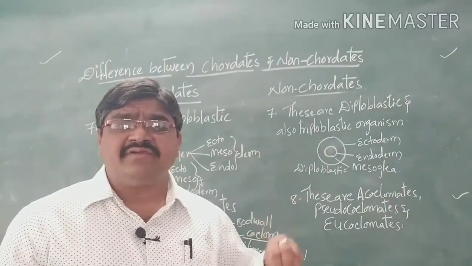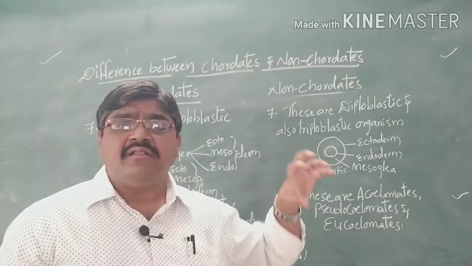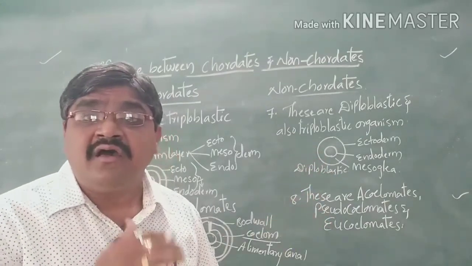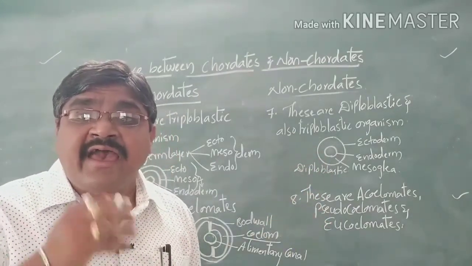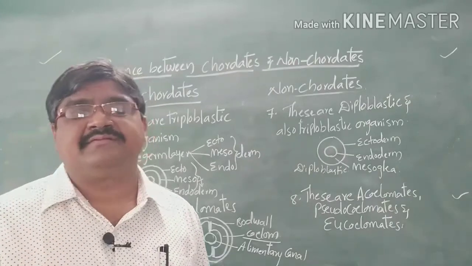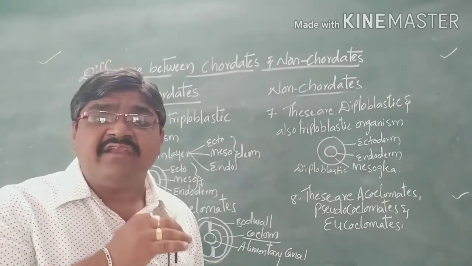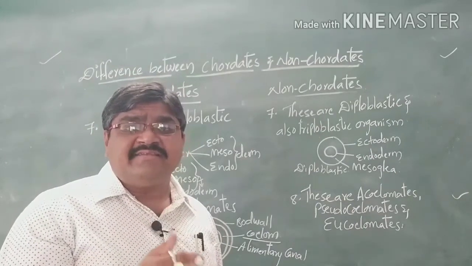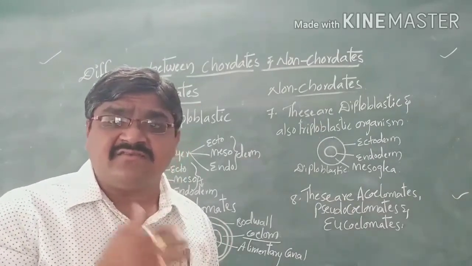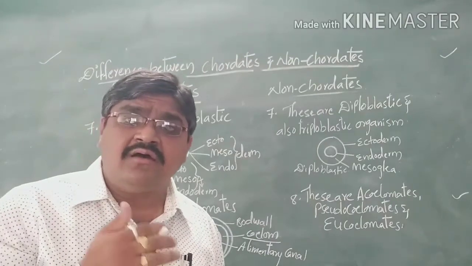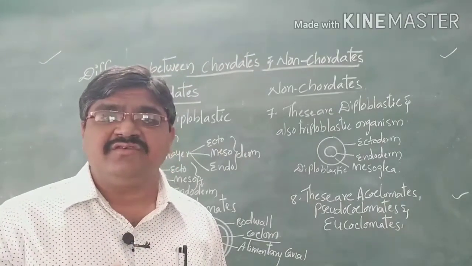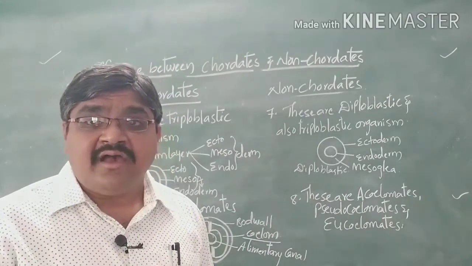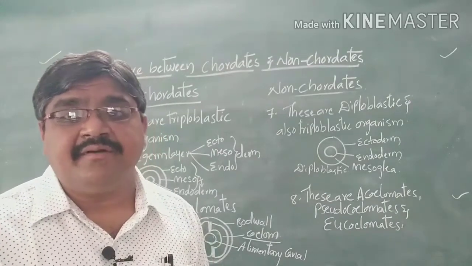So due to the absence of the vertebral column, we call them non-chordates or invertebrates. These are the various differences between vertebrates and invertebrates. So this is the topic of the animal kingdom.